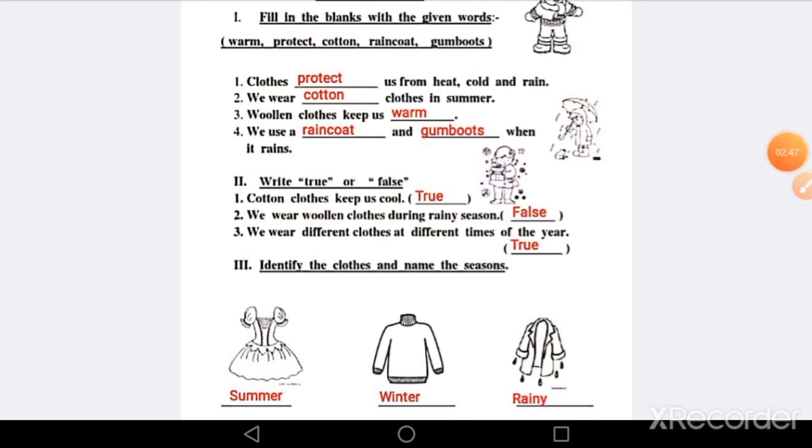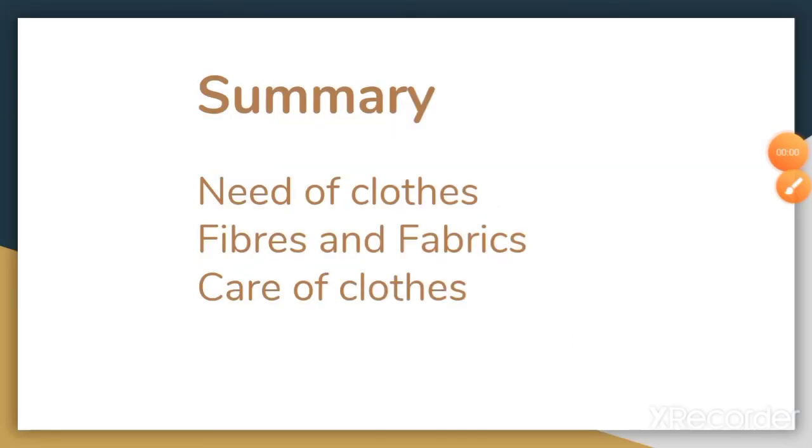Now question 3, identify the clothes and name the season. So as you know, we wear half sleeve cotton clothes in summer, full sleeve woolen clothes in winter, and raincoat in rainy season. So today we have covered topics like need of clothes.